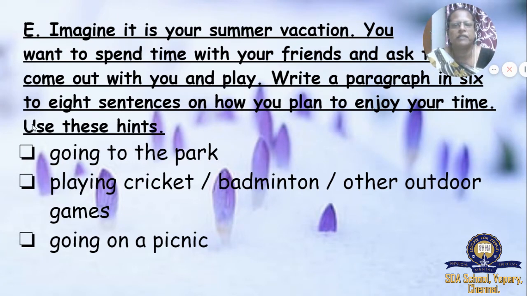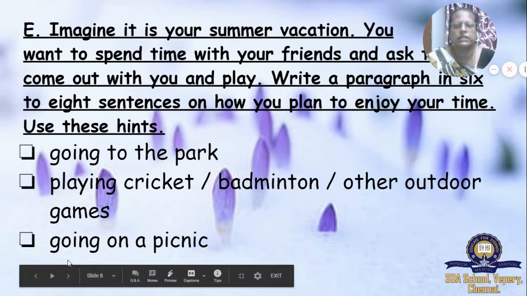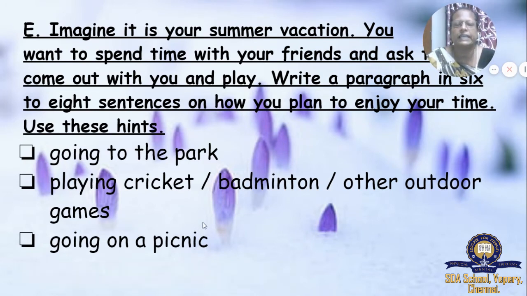In the summer vacation, you are calling your friends to come out with you to play. So, you have to write a paragraph using these hints. What are the hints they have given? Going to the park, playing cricket or badminton, other outdoor games, and the third one, going on a picnic. So, with these hints, you have to make 6 to 8 sentences. Understood, children? Okay, we'll see.